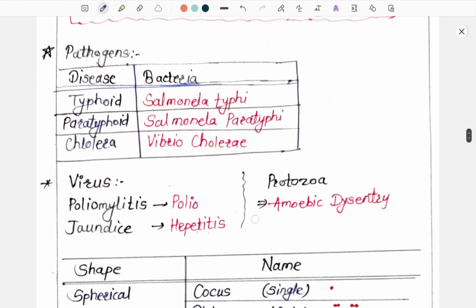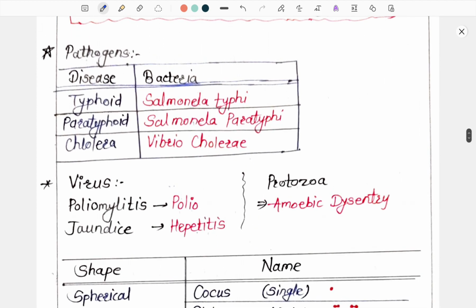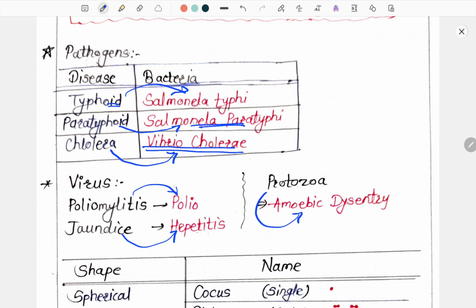Now next are some pathogens and diseases due to these pathogens. So here typhoid is due to Salmonella typhi, paratyphoid is due to Salmonella paratyphi bacteria, and cholera is due to Vibrio cholerae bacteria. Now viruses and their diseases. Poliomyelitis occurs due to poliovirus, jaundice is due to hepatitis, and amoebic dysentery is due to protozoa.